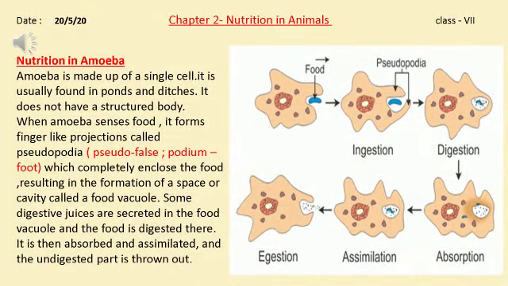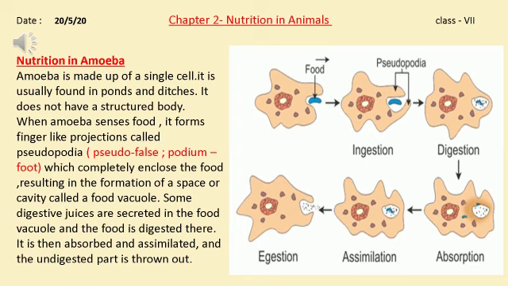Good morning, students. We are studying Chapter 2, Nutrition in Animals. In our previous module, we studied the 5 nutrition stages. They are ingestion, digestion, absorption, assimilation, and egestion. Today, let's learn how different animals take in and digest food.